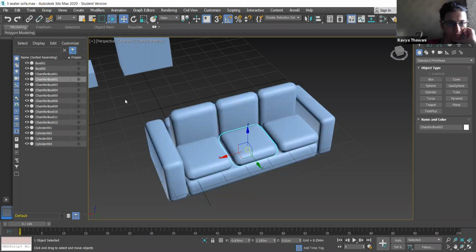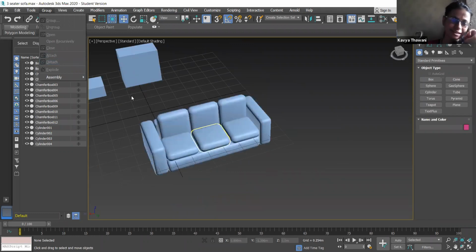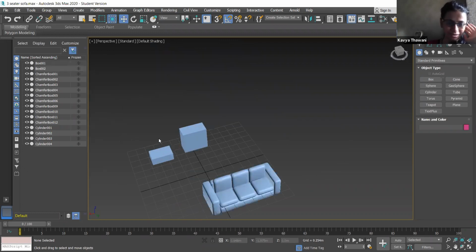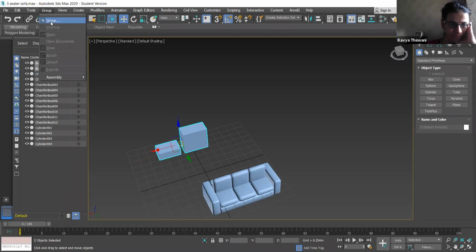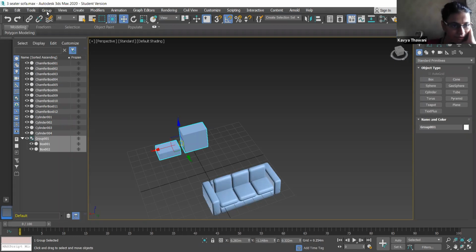Now we will learn one more thing. Go in group. You can see the attach and detach option, but it is disabled. Yes, this works only when you are working in a group. So again, you have to create this group, or create a group of the top two objects. Do anything, whatever you wish. Now go on group.